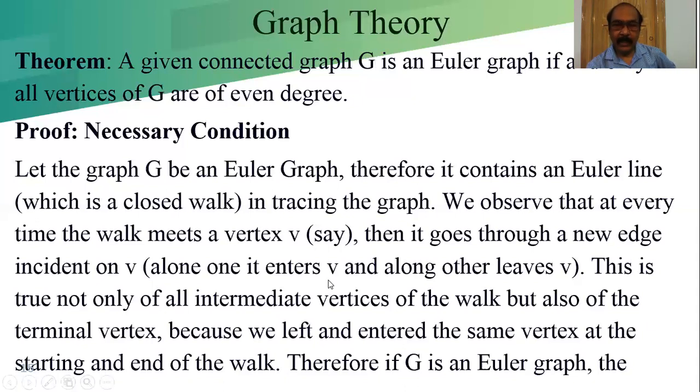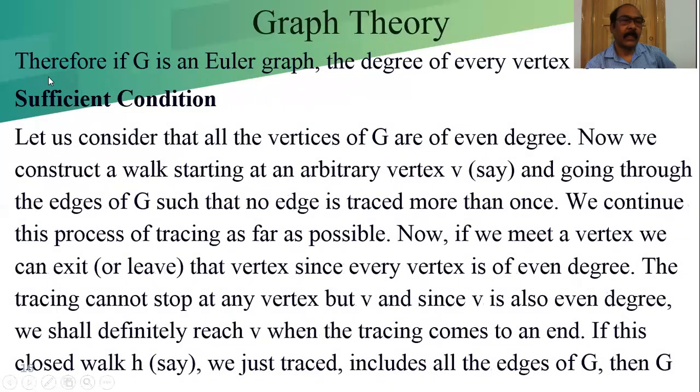So if we consider the Euler line, what comes from that? Therefore, if G is an Euler graph, the degree of every vertex is even. The intermediate vertex degree is 2, and also the start and end vertex, when it is closed, have the degree 2. That means all have even degree. So it is proved that the degree of all the vertices is even.